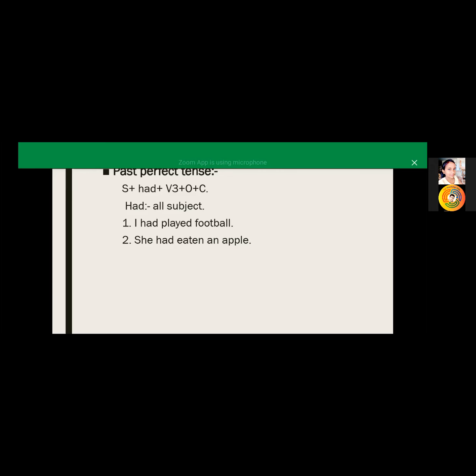Okay, because here is no presence of a board, I can't describe this easily. So you take more focus on the meaning of the simple past and past perfect tense.